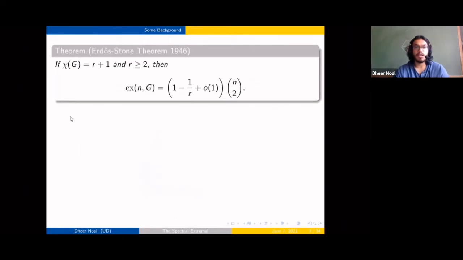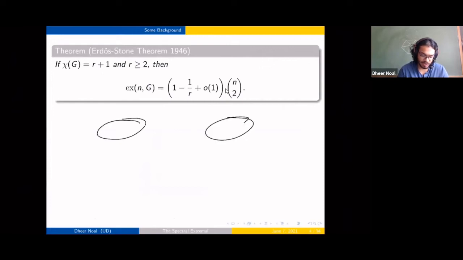Next, this is further generalized to any graph with chromatic number r+1. The complete graph on r+1 vertices had this chromatic number. Now we're going to generalize it to any graph. And so the Erdős–Stone theorem says you have this many edges. For the complete graph, we had the Turan graph.